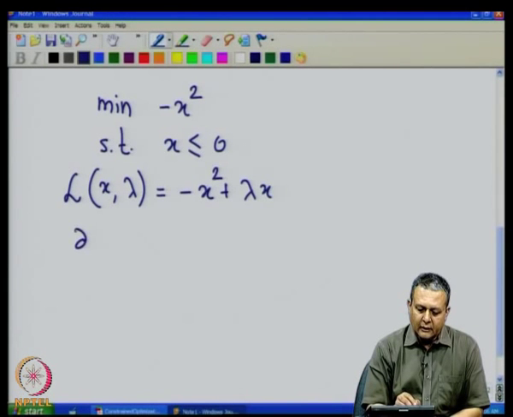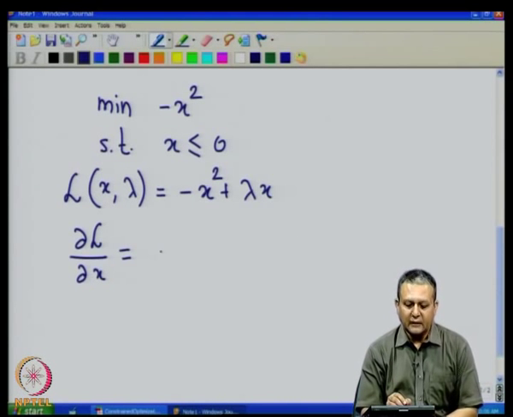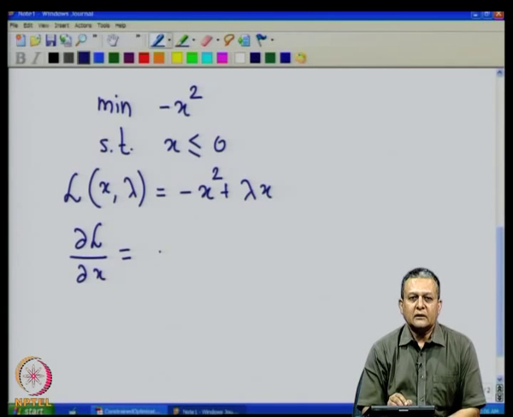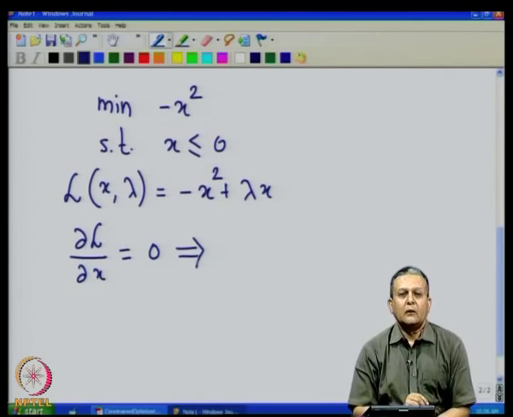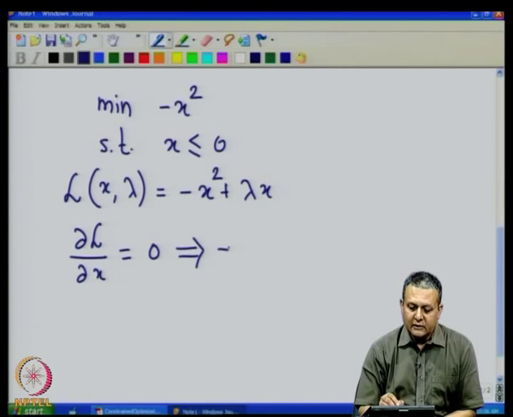So, the partial derivative of L with respect to x is 0 at the first order KKT conditions. We will equate that to 0 to get a KKT point, and this implies that minus 2x plus lambda is equal to 0.